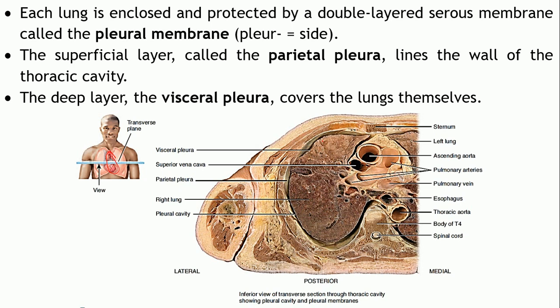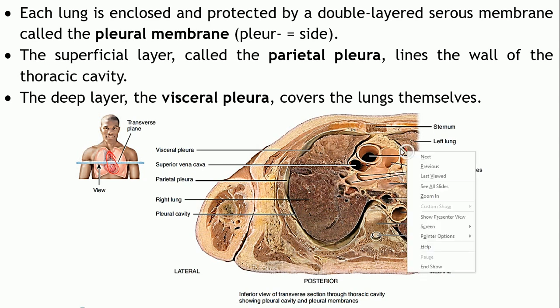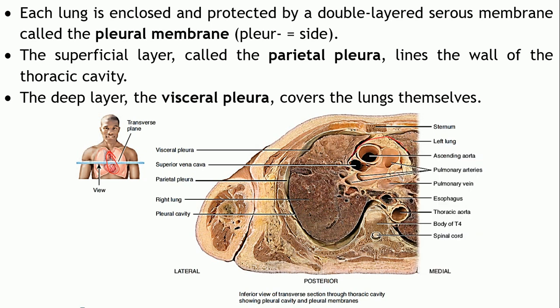This is the picture which is showing the transverse plane across the lungs. As you can see, this is your heart. It is separating the two lungs, the right lung from the left lung. As you can see on this side, that's the left lung.